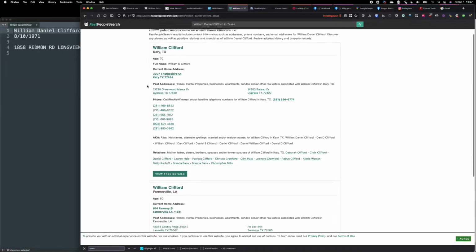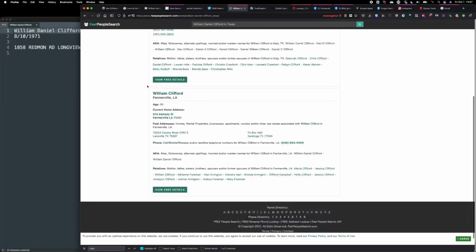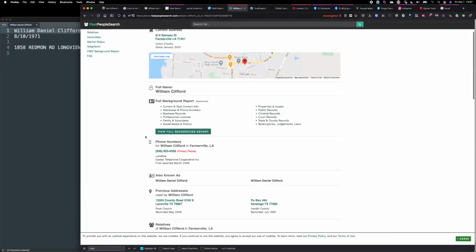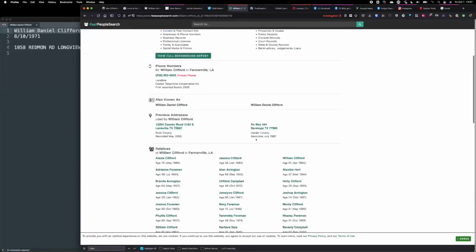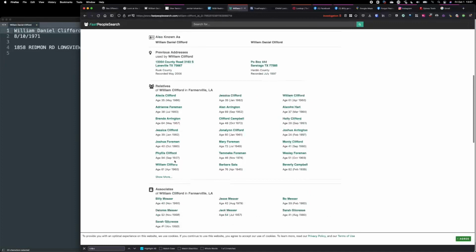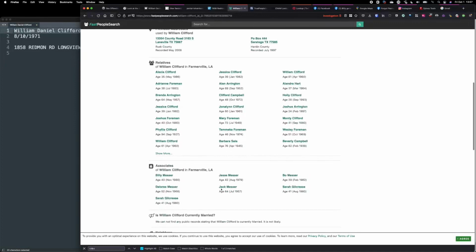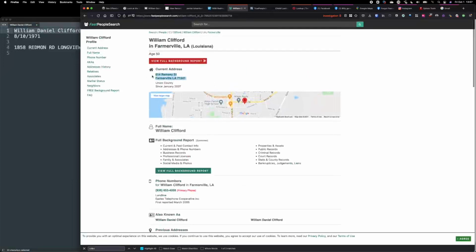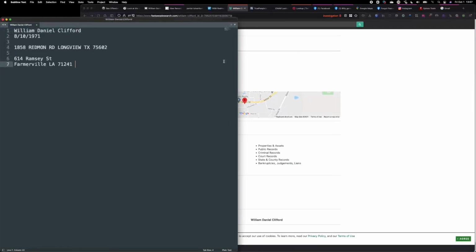We know a location. Now we're trying to find more information here. So we see Farmwell, Saratoga. This is likely the same person. Let's look at this. Now here there's a separate address. There's Texas. I saw this before. Some of his relatives are here. I would probably note these down, Alicia, Jessica, because I'm going to need this later on. Billy Messer, a lot of the same surname here. We have a secondary address in Louisiana. I note that down as well.